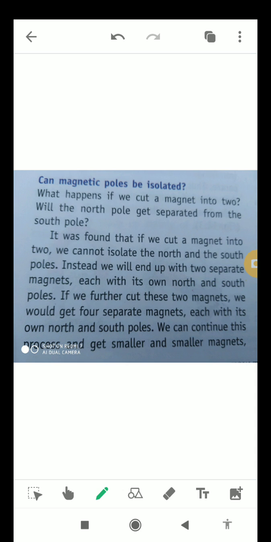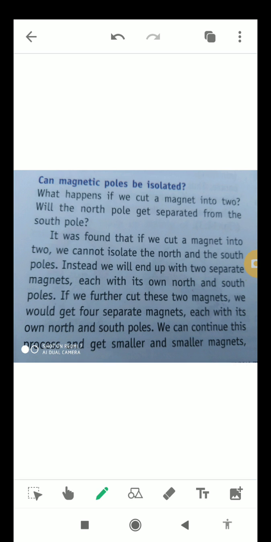Okay. It was found that if we cut a magnet into two, we cannot isolate the north and the south poles. Instead, we will end up with two separate magnets, each with its own north and south poles. So each piece of magnet will have its own north and south pole.